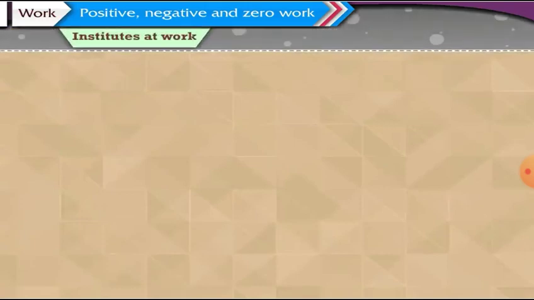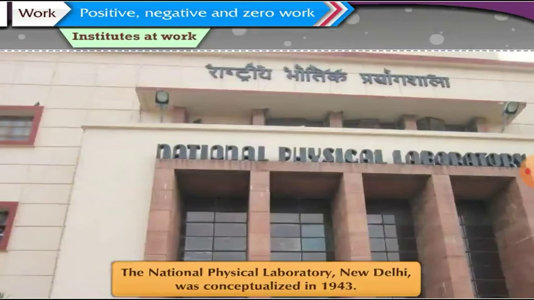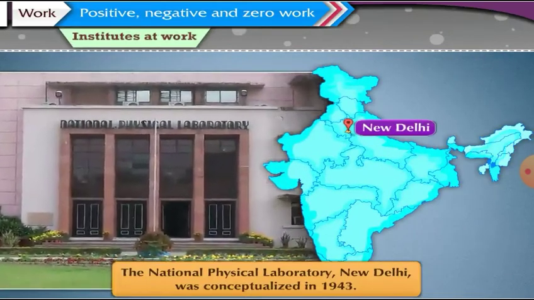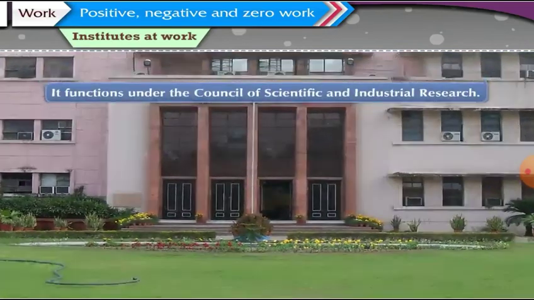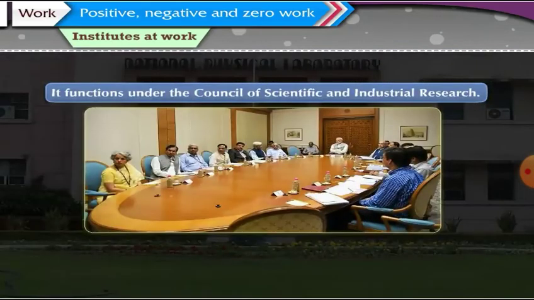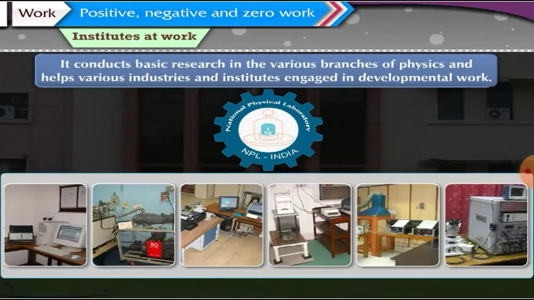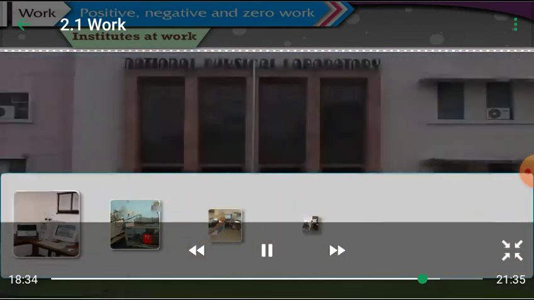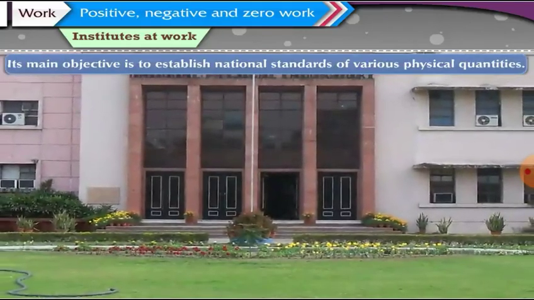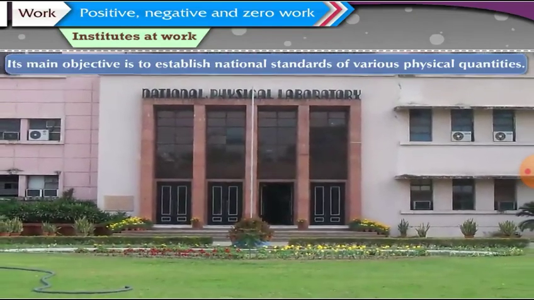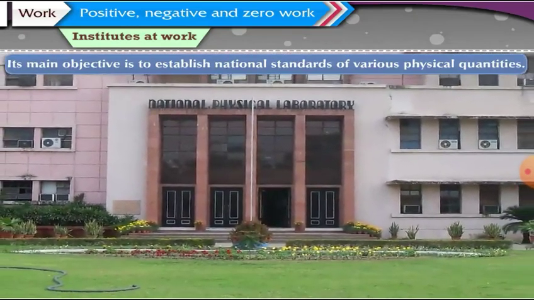Institutes at work. The National Physical Laboratory, New Delhi, was conceptualized in 1943. It functions under the Council of Scientific and Industrial Research. It conducts basic research in the various branches of physics and helps various industries and institutes engaged in developmental work. Its main objective is to establish national standards of various physical quantities. Come, let us now solve some examples.